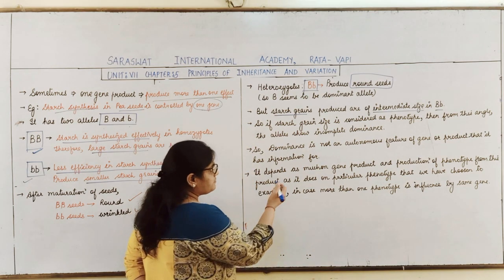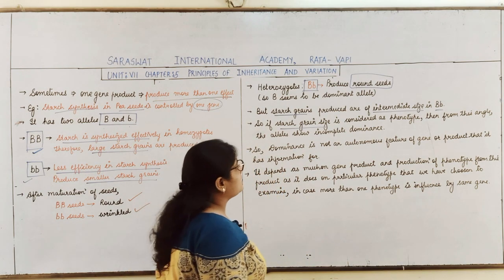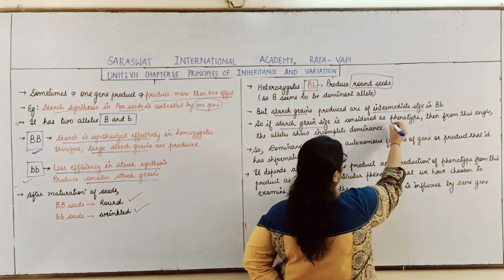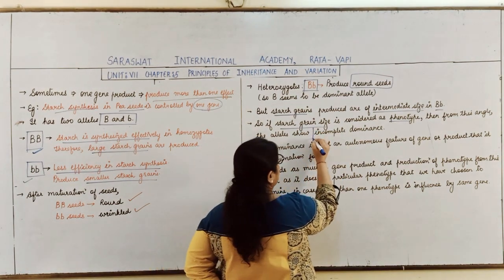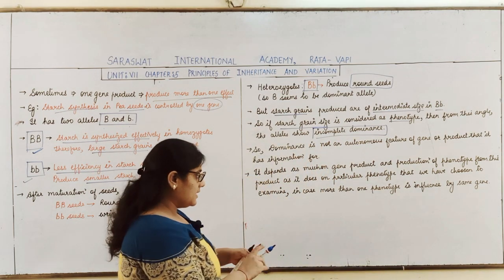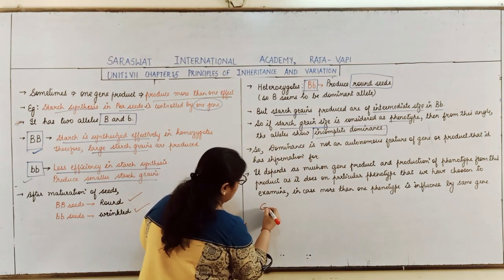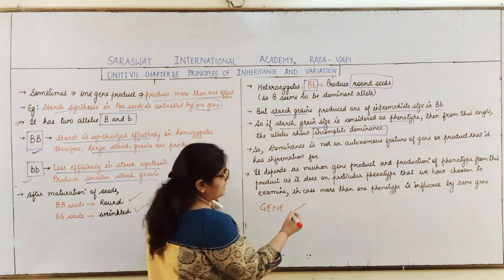So students, if we consider starch grain size as the phenotype, then we can say that it shows which type of condition? Incomplete dominance. See students, this gene is showing two effects.